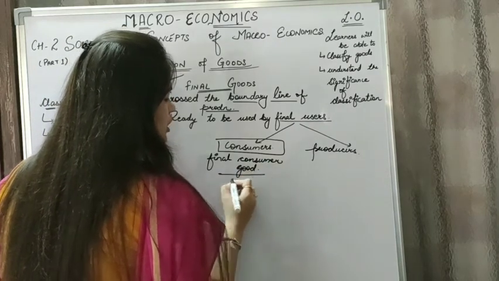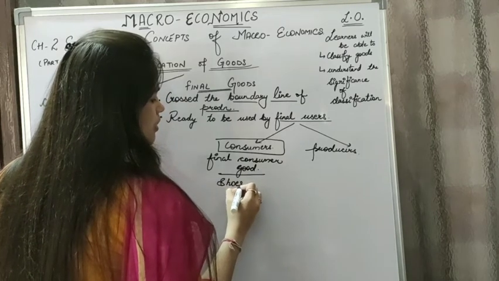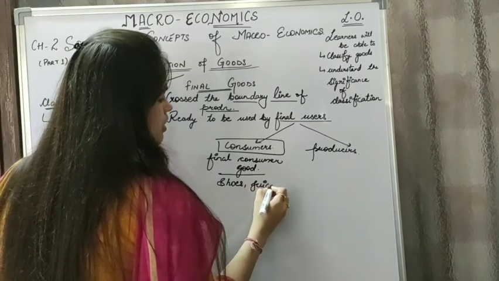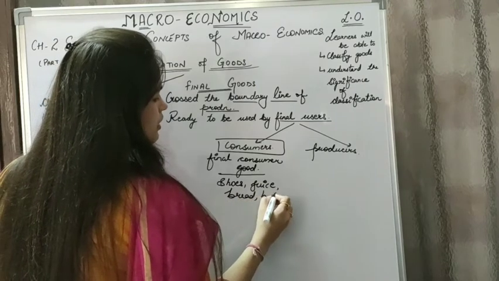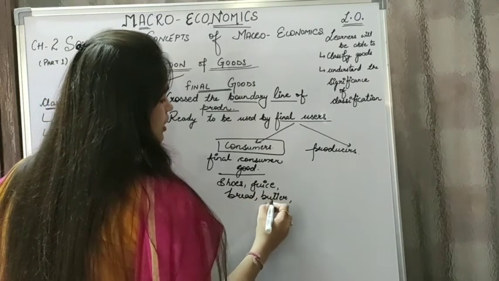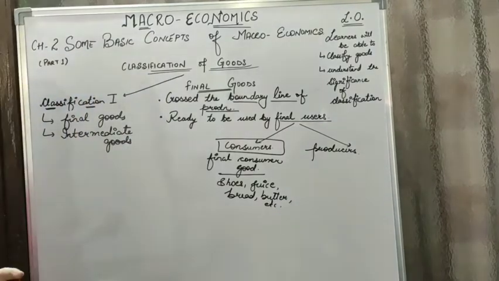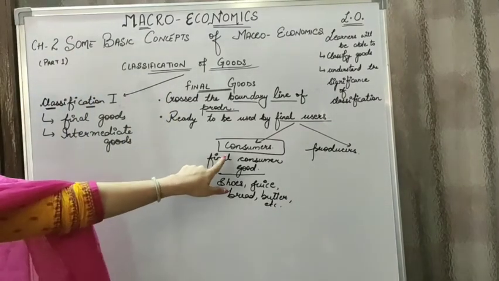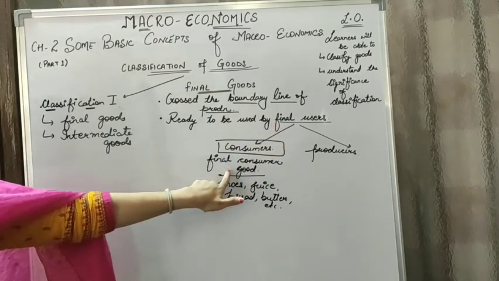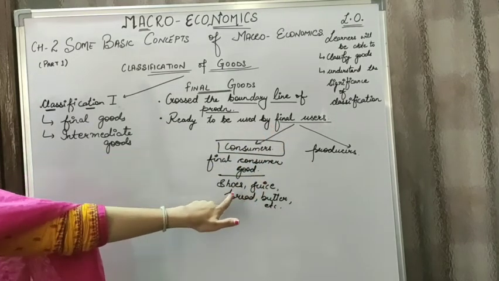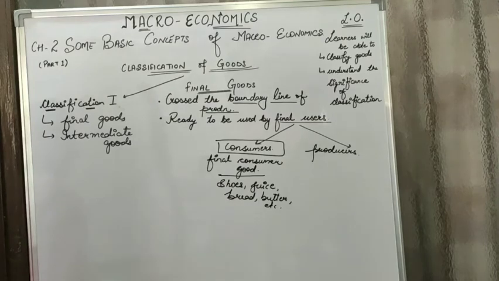For example, shoes, juice, bread, butter, etc. So if the final users are the consumers, then it becomes a final consumer good, and the examples are shoes, juice, bread, butter and many more.